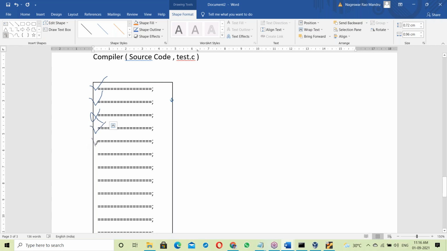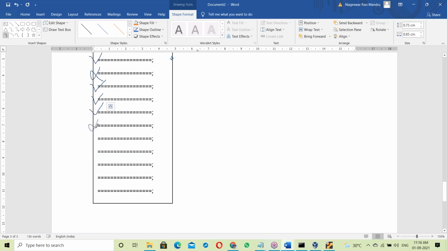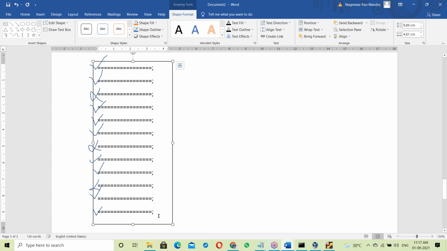So the compiler checks the whole program from top to bottom and shows all the errors. Error at some sixth line. Checking the next one. Suppose something is wrong, error at some line here. Checking the next one, so top to bottom. The compiler checks the whole program from top to bottom and shows all the errors.